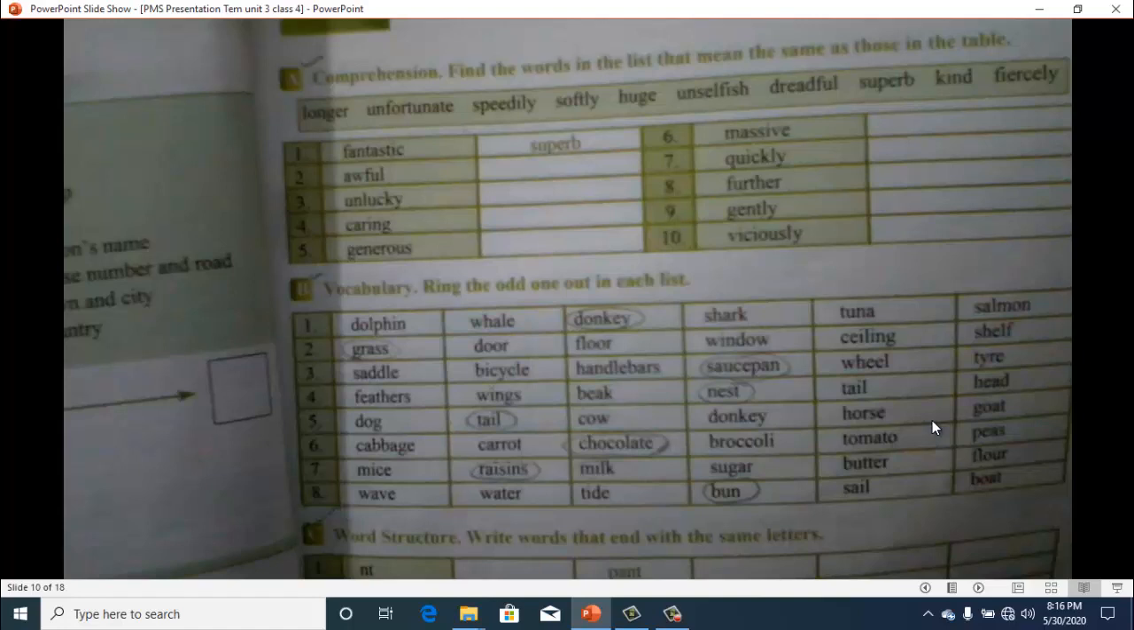Then exercise B is vocabulary. Bring the odd one out in each list. Dolphin, whale, shark, tuna and salmon. These are all fish. One thing is odd, that is donkey. Then grass, door, floor, window, ceiling, shelf. All are the same except grass. So you people have to ring the odd one out.